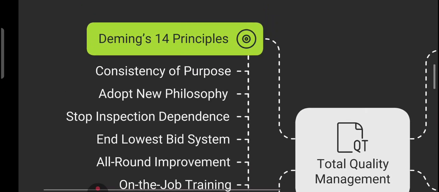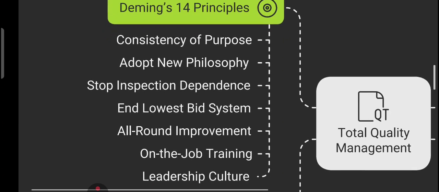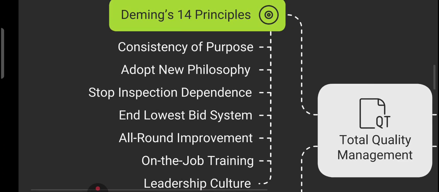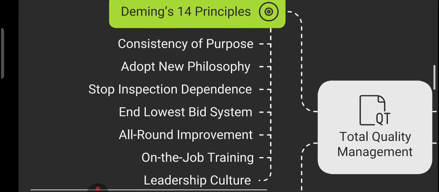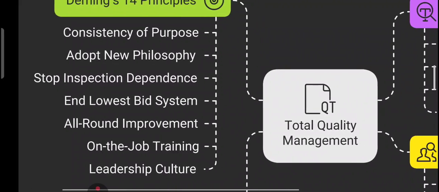Then comes Deming's 14 principles. At its core lie the visionary principles of W. Edward Deming. A few key highlights; we are not going to discuss all 14 principles, but the important ones. He says to maintain consistency of purpose, to adopt a new philosophy of quality, to stop relying on inspection to find errors, and to build quality from the start. And last but not least, reject the lowest bid system. Focus on all-round improvement, on-the-job training, and a strong leadership culture. These are a few of Deming's 14 principles, which form the basis of total quality management.